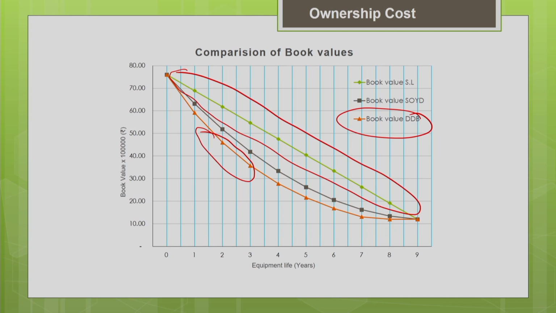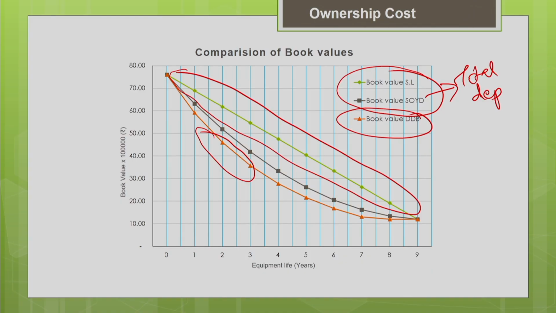One thing to be noted is the rate of reduction differs for different methods. When you compare the straight line method and the sum of the years digit method, keep in mind that the total depreciation will be the same. The total depreciation, the difference between your initial cost minus salvage value, is going to be the same, but the rate of reduction, the depreciation factor, is different. But in the double declining method, the way you estimate the depreciation, there are more chances that the total depreciation may not be the same, and your book value can go below the estimated salvage value. Then we have to back calculate and make it equal to the salvage value.